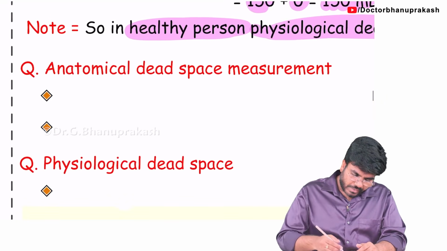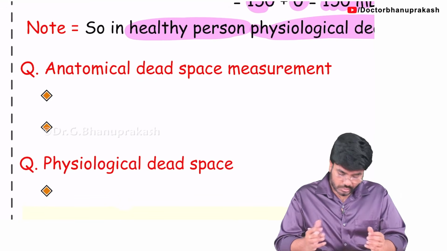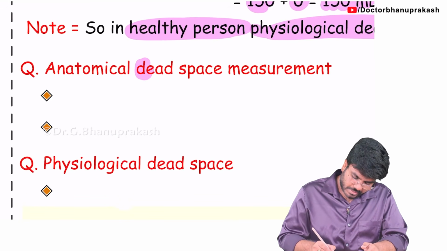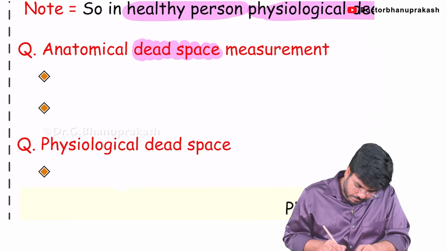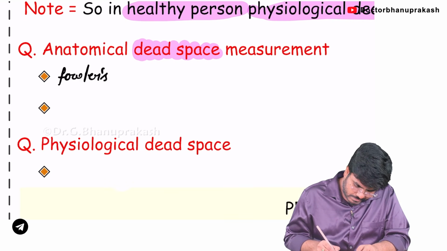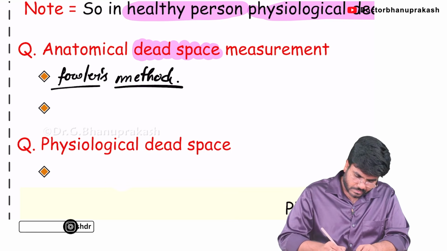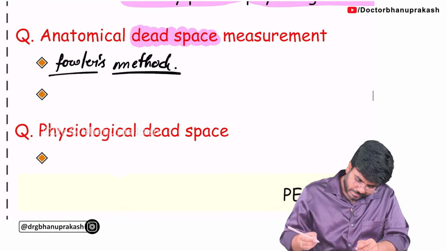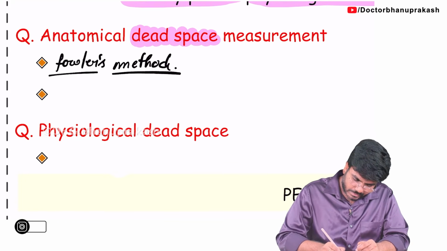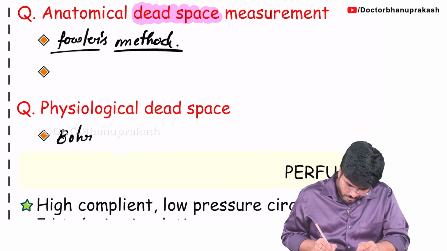Now, what are the different methods? These are just single liner questions. What are the different methods used to measure the anatomical dead space? There is a method called Fowler's method. Other methods are also there, but Fowler's method is the one to know. Next, the physiological dead space is calculated by an equation called Bohr's equation.